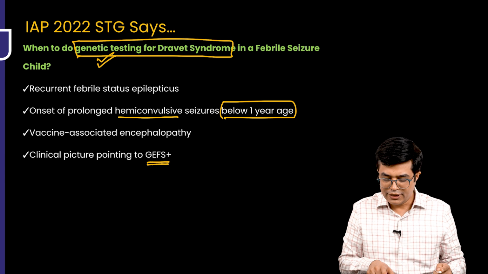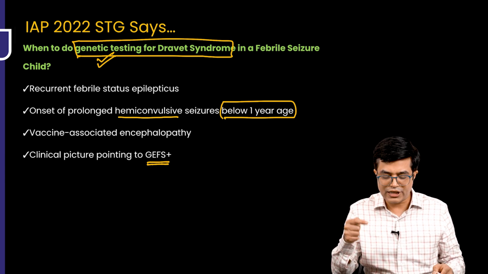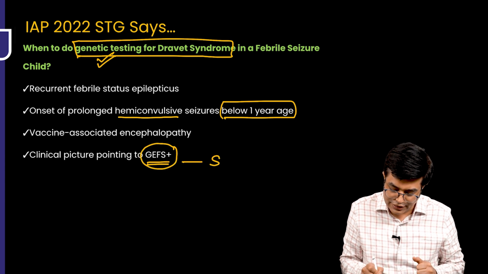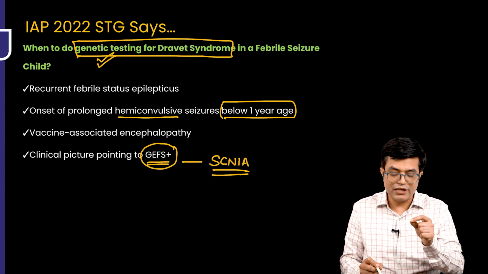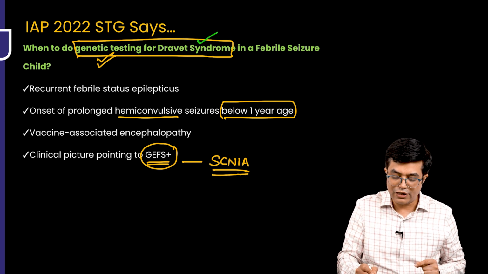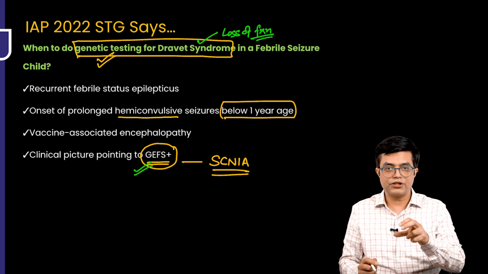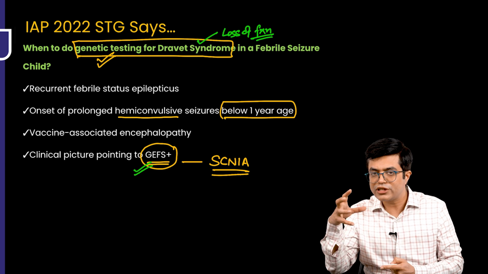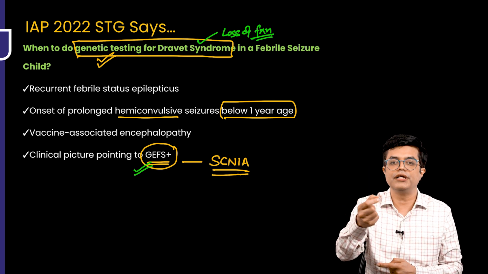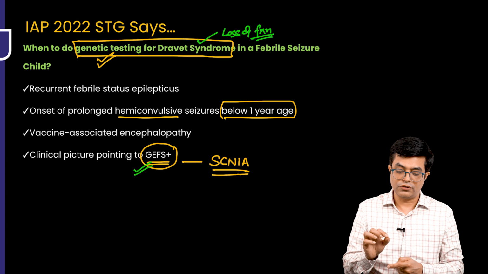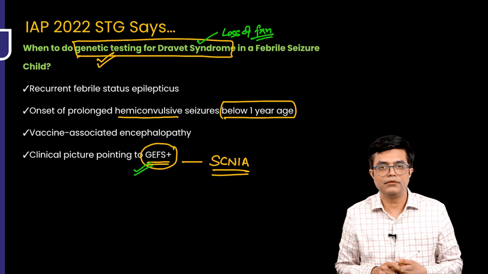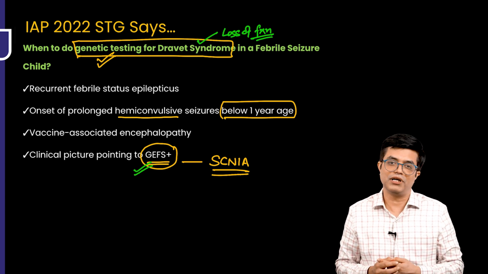So you should be asking me, sir, GEFS plus, why are we doing genetic testing for Dravet syndrome? The reason is very clear. GEFS plus also has mutations in SCN1A. But the difference is that Dravet syndrome patients tend to have loss of function mutations, whereas in GEFS plus mutations, the function of the protein is altered, but there is less loss of function. That is why Dravet syndrome is a more severe phenotype of a similar gene mutation in SCN1A. You understood? So this can be an MCQ, this can be a viva point, and this is something to remember about the huge topic of febrile seizures.